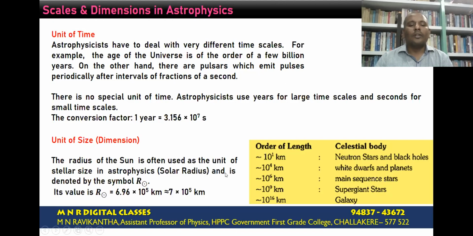So the radius of the Sun is often used as the unit of stellar size in astrophysics, and it is called the solar radius. It is denoted by R0, and its value is 6.96 into 10 to the power of 5 kilometers, or approximately we can take it as 7 into 10 to the power of 5 kilometers.